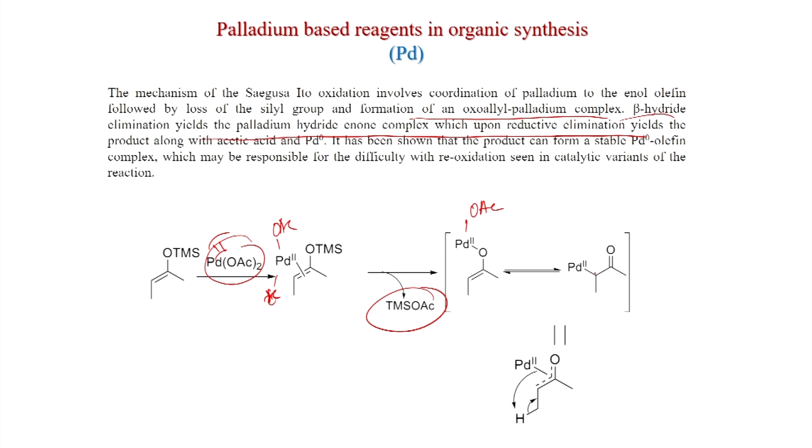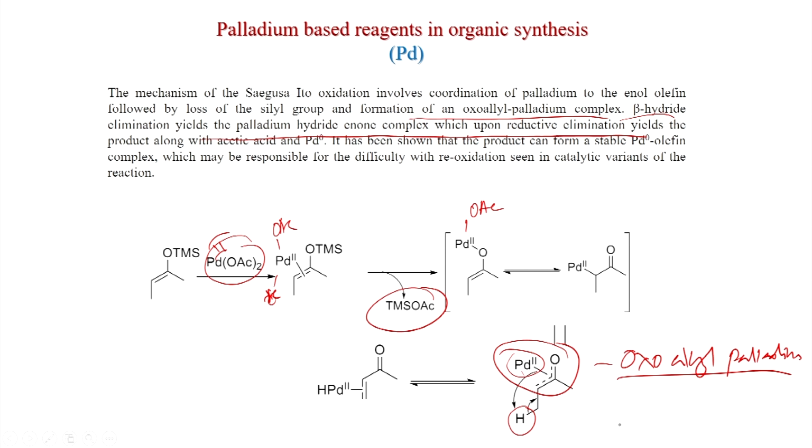So, first this one will be in equilibrium with this one. So, this is called the oxo-allyl palladium. In the oxo-allyl palladium, this palladium is interacting with this oxo-allyl species. Now, what will happen? This palladium will see the neighboring hydride also. So, what happens? The beta hydride elimination will happen.